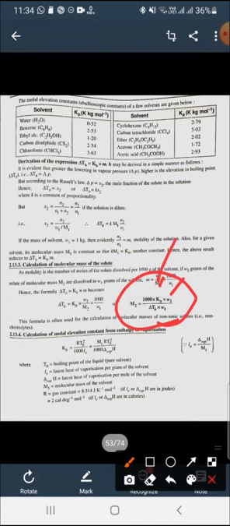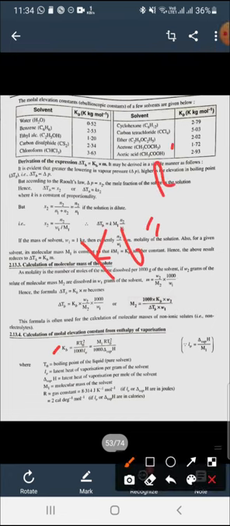So next is calculation of molar elevation constant. This is just an equation you have to learn as it is; no derivation of this is given. So KB is equal to R T naught square upon 1000 LV.